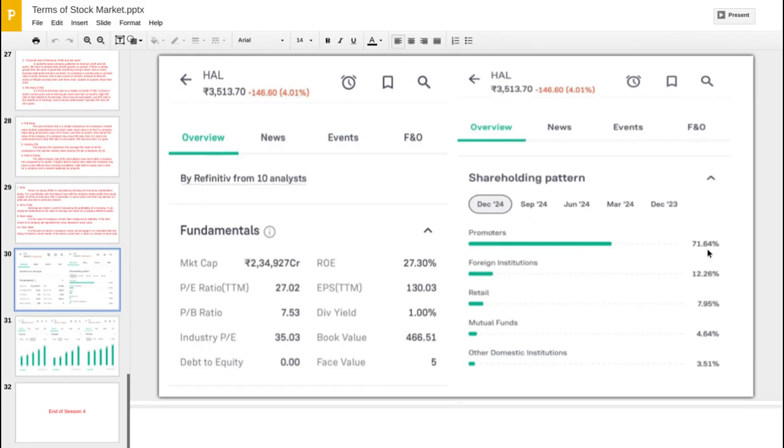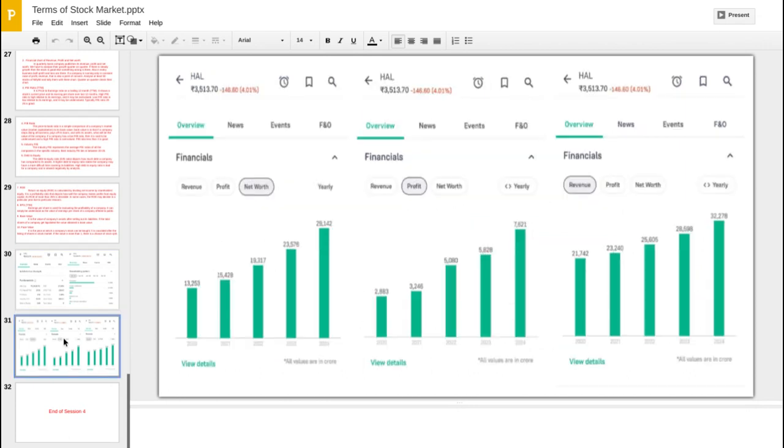Promoters are 71 in December 24. See what the foreign institution share was in September 24. If it was, suppose, 10 and the foreign institution is now 12, a 2% increase, then it is growing actually. This is the easiest way to verify the fundamental analysis.